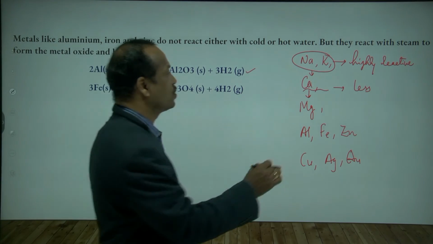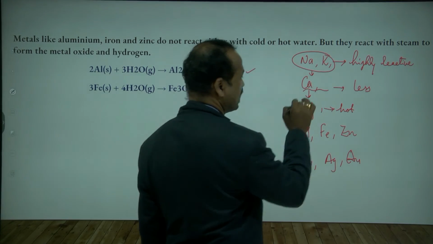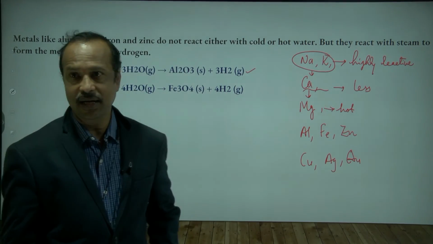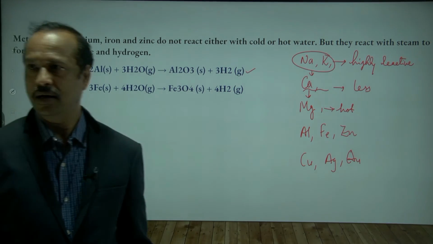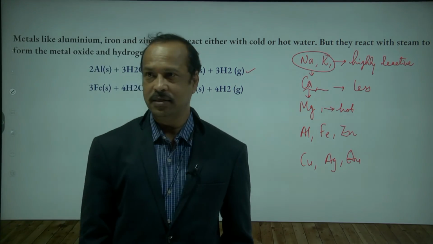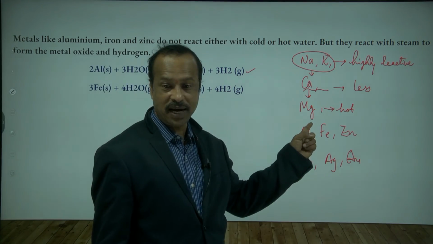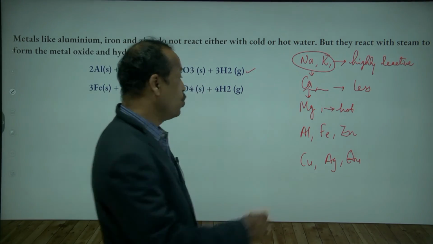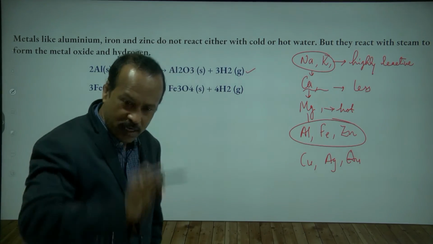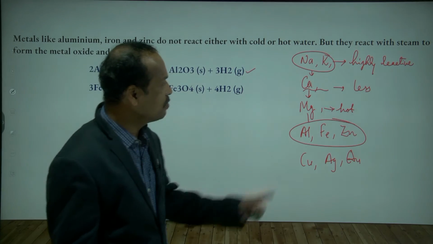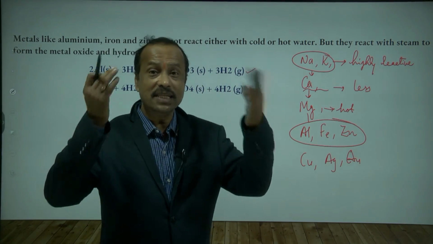Now when you come to magnesium, magnesium does not react with cold water at all, but it reacts with hot water. Means it is still less reactive than calcium. Now aluminum, iron and zinc are very much less reactive than magnesium. They do not even react with hot water, but they react with steam.